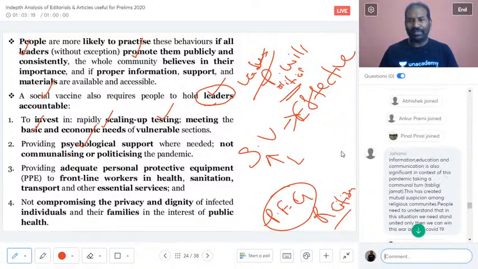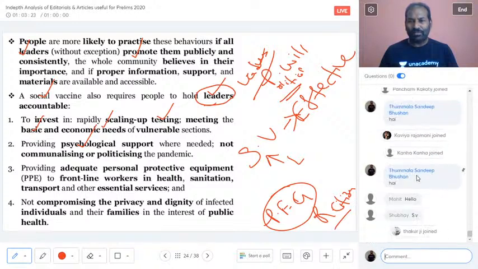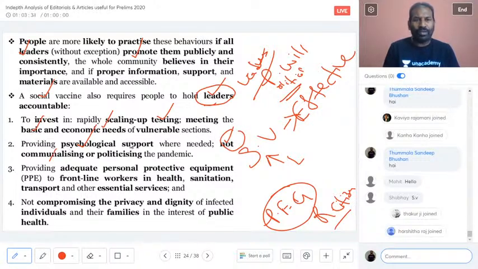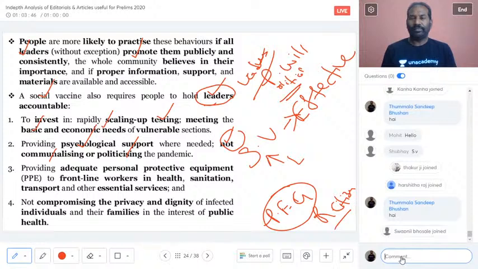Janvi was talking about. Yes, Janvi, you are absolutely right. And one of the social vaccine, the leaders are responsible is providing psychological support, and not communalizing or politicizing the pandemic. This is very, very important, and it is the need of the hour for each and every politician, irrespective. They should only think they are Indians now.